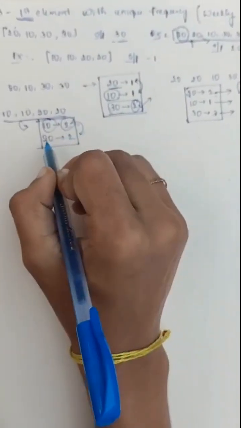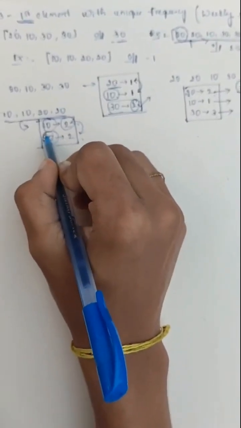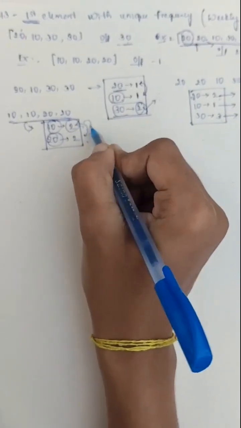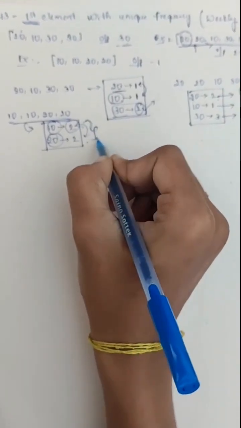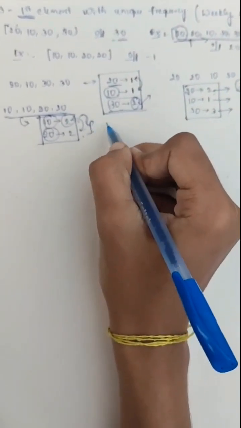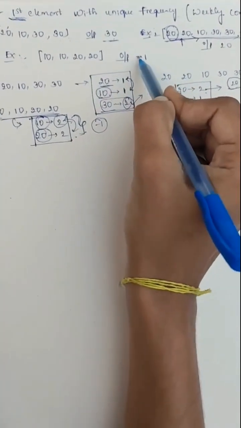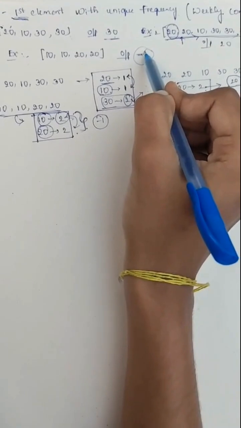Yes, it is repeating two times for 20 also. Are there any other elements which are distinct? No, all are repeating the same number of times. So here the output should be -1, as an answer will not be possible. So the output will be -1.